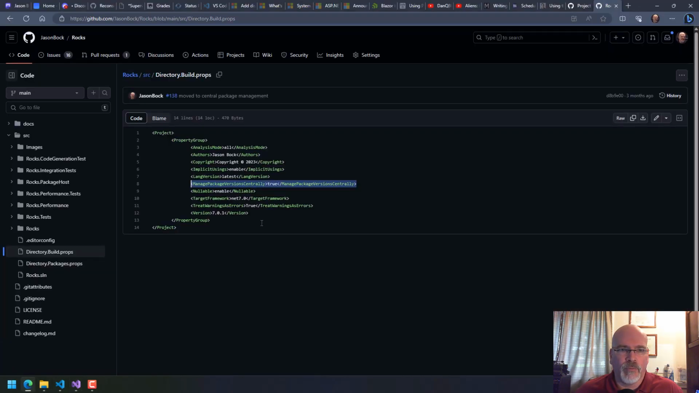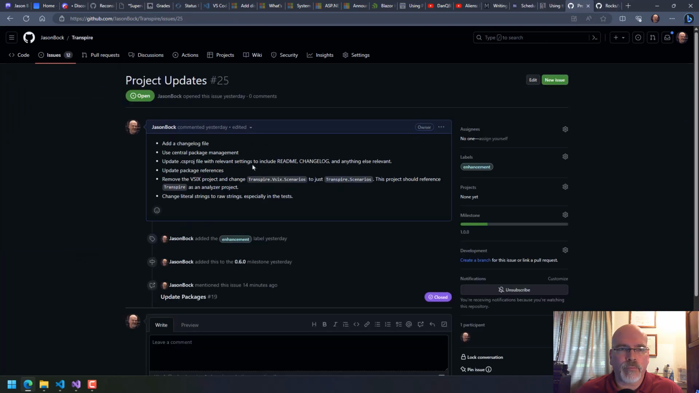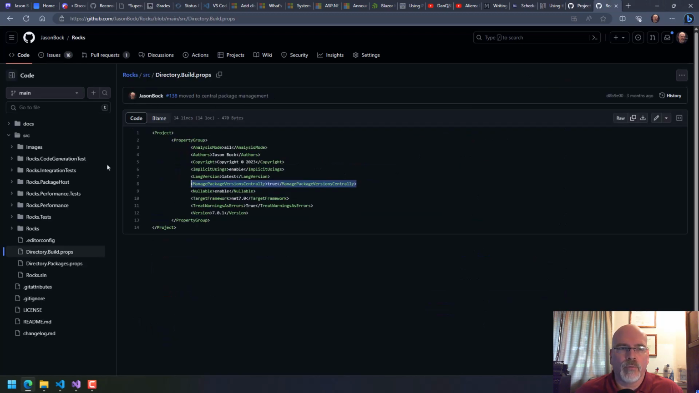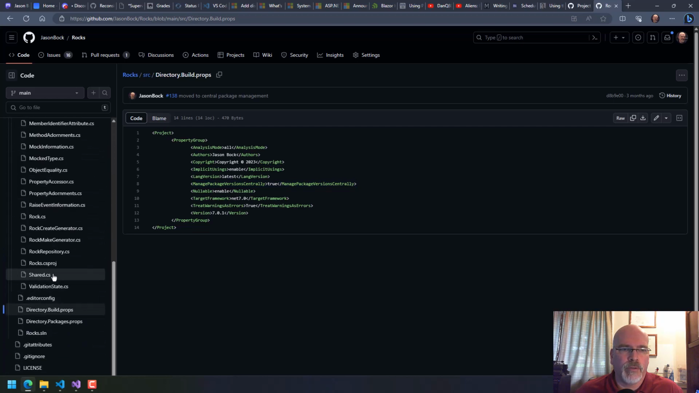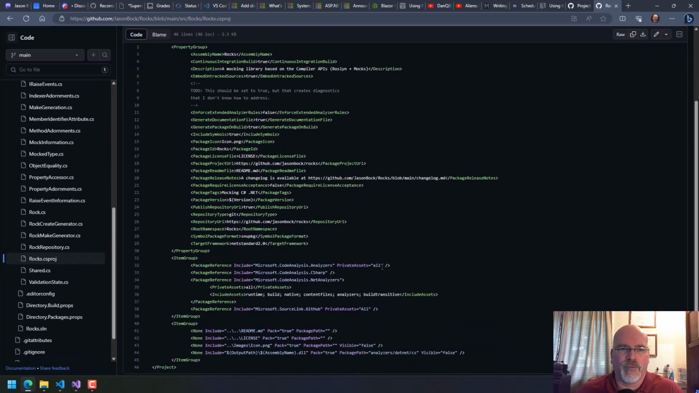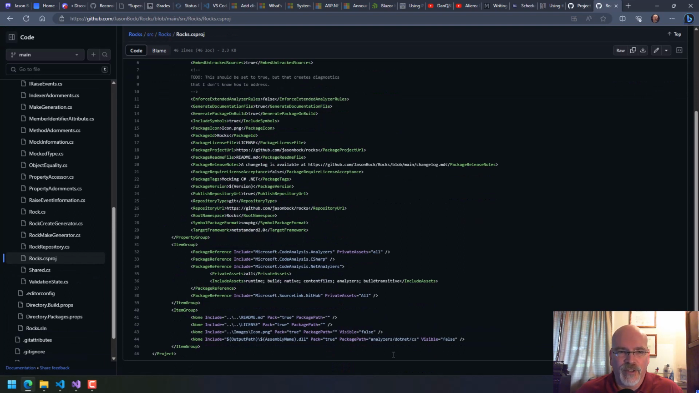So what does that mean? We now have changelog, central package management. Yeah, so now we want the README file in the project. So let's see what we do here. It's funny how a lot of stuff I do is just copy pasta. So we do want an icon. Do we want an icon? Yeah, we do want an icon eventually at some point.